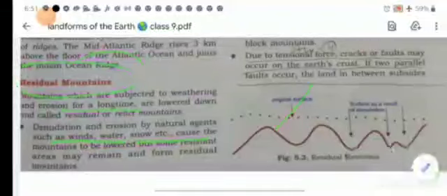And the second point is they may also be formed on plateaus that are dissected by river, for example the hill and valley in the Deccan plateaus. And the third point is original highland is worn down by the down cutting action of rivers to form residual mountain. And they are also called mountain of denudation.